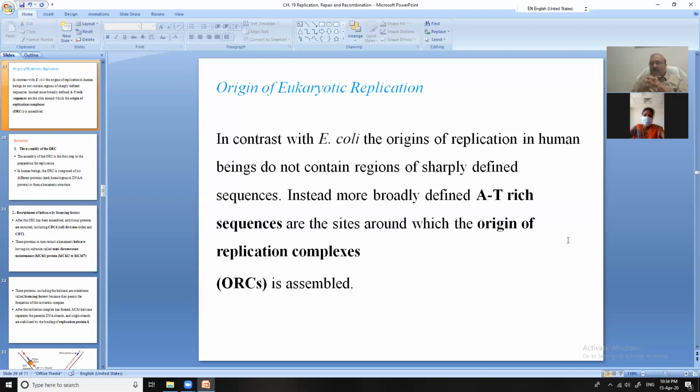What does it mean? I told you that in a DNA, many bubbles are formed. And you will find a good concentration of AT base pairs in the bubbles. So simultaneously many bubbles are found in eukaryotic replication.